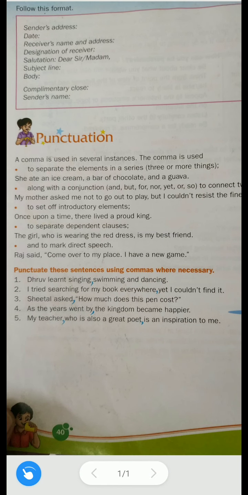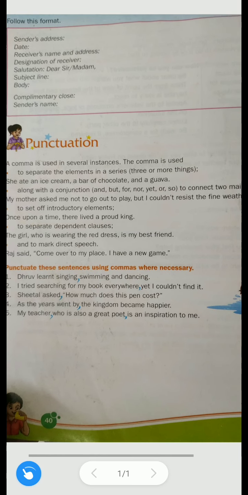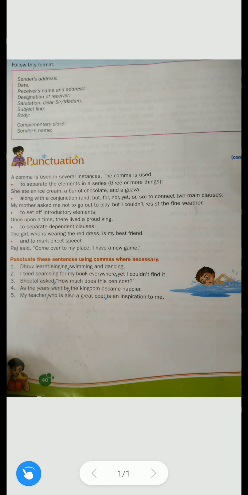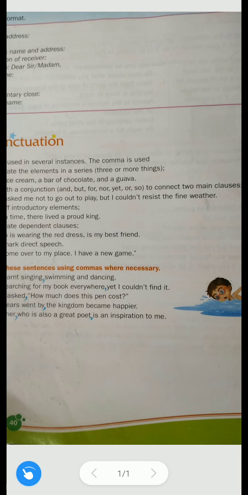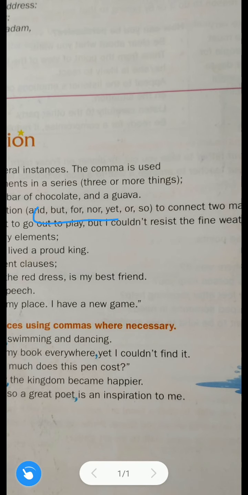So the second use is along with the conjunction. These are the conjunctions to connect two main clauses. So we use comma when two main clauses are joined with these conjunctions. When two main clauses are joined with these conjunctions, that time we use comma.